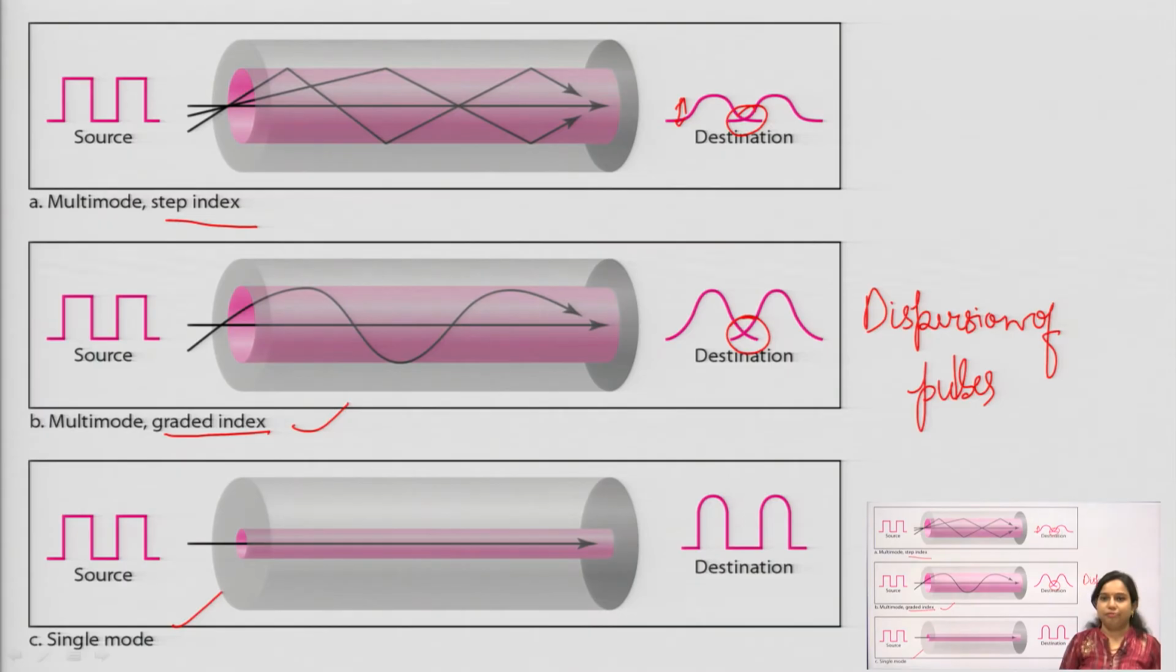So, these are the different propagation modes which are used for the transmission purpose. Till now, let me summarize once again what we have seen. We have seen transmission mediums, guided medium and unguided medium.